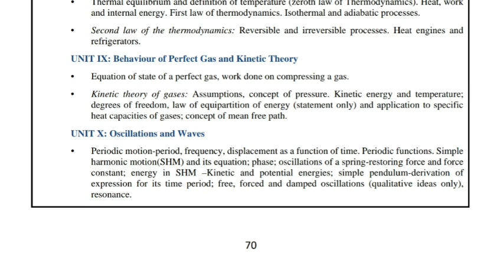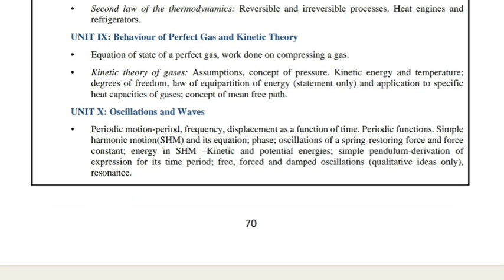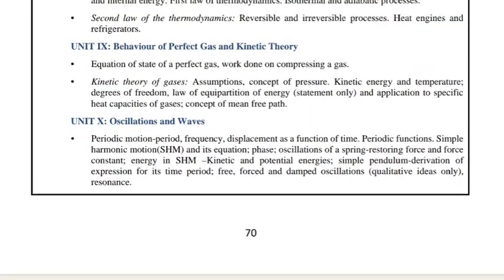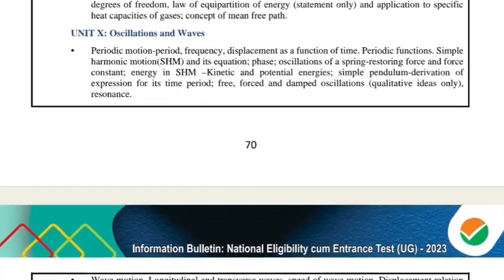Unit 9, behavior of perfect gas and kinetic theory. In this: equation of state of a perfect gas, work done on compressing a gas, kinetic theory of gases, assumptions, concept of pressure, kinetic energy and temperature, degrees of freedom, law of equipartition of energy. In this equipartition, only the statement, and application to specific heat capacities of gases, and the concept of mean free path.